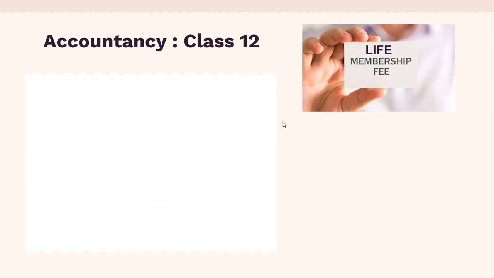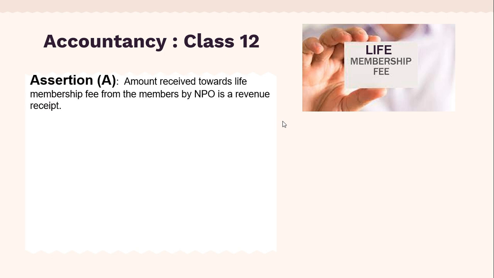Now let us see one question from class 12th accountancy, and this is from the chapter NPO, in relation to life membership fee. The assertion is amount received towards life membership fee from the members by NPO is a revenue receipt, and the reason is life membership fee is of non-recurring nature.